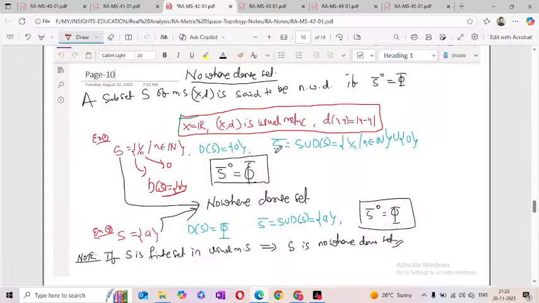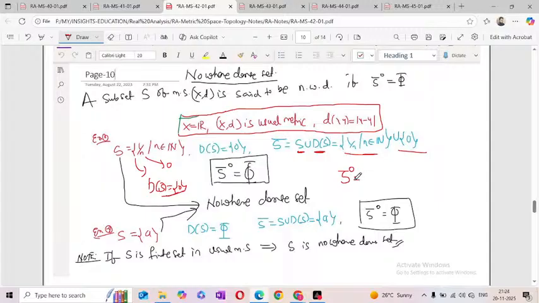Now the closure of this S is both S and the derived set. That means {1 by n such that n belongs to natural numbers} union the single-term set {0}. Now this one is the closure of S. Now what is the interior of this S?